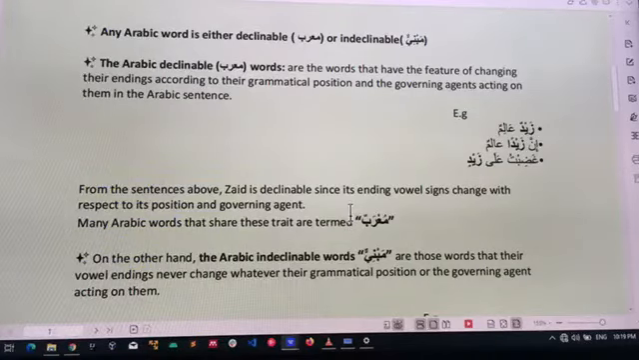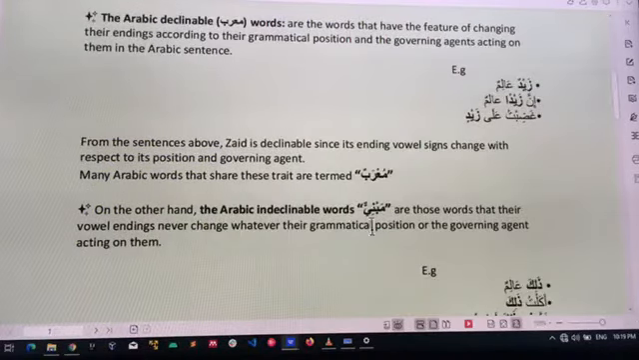So words like that, there are plenty of them, the majority of words, or the majority of nouns. Like waladun, waladin, waladan, Zaidun, Zaidan, Zaidin, Allahu, Allahi, Allaha, many words like that. Do we get now? So quickly we move to mabniyu. That's the opposite of mu'rab.